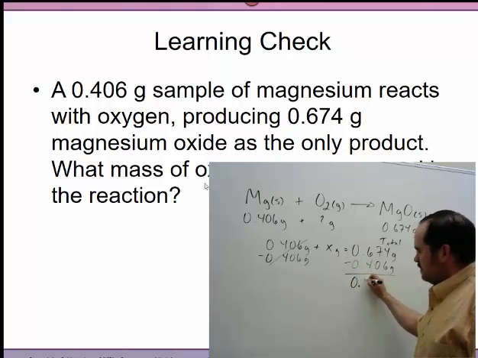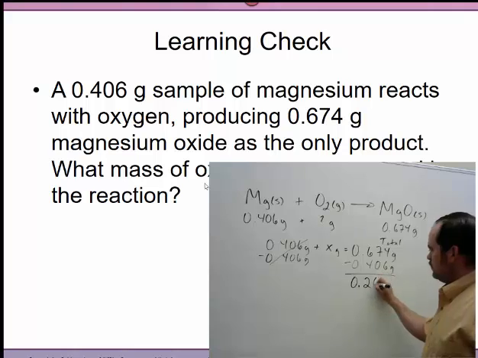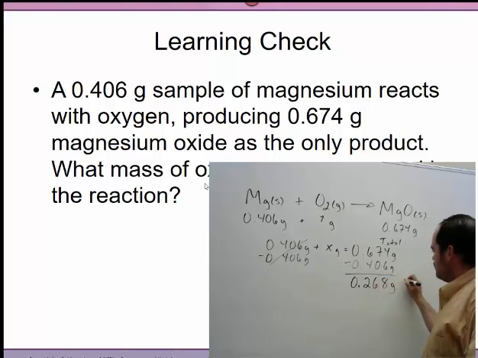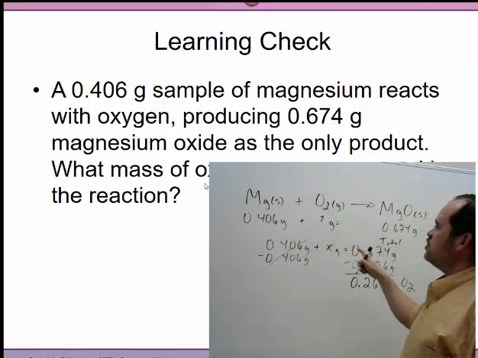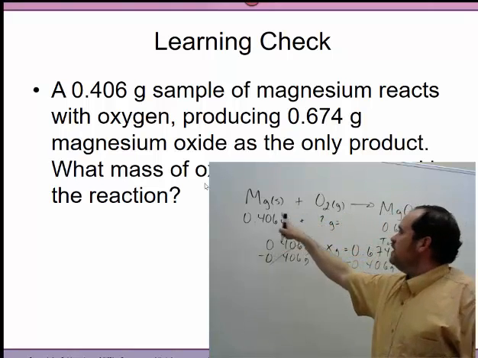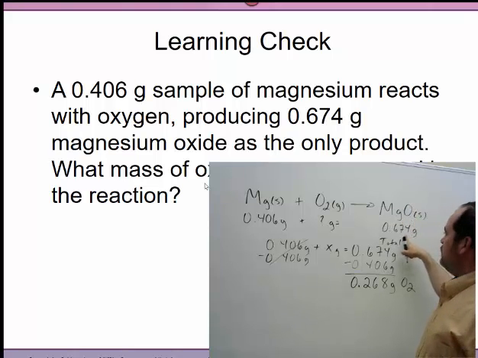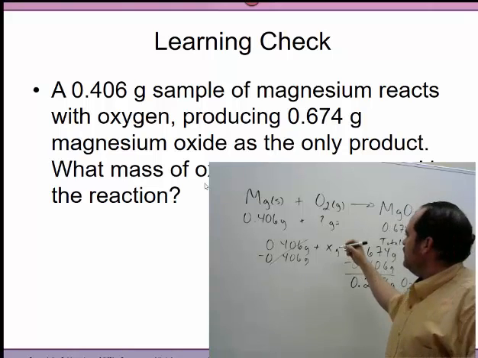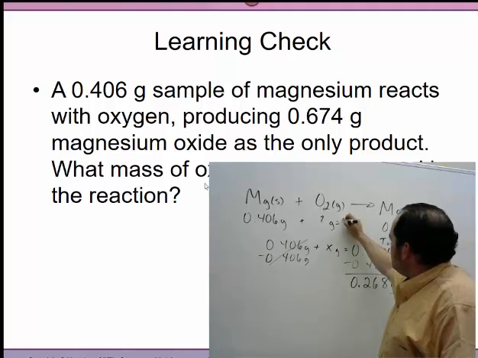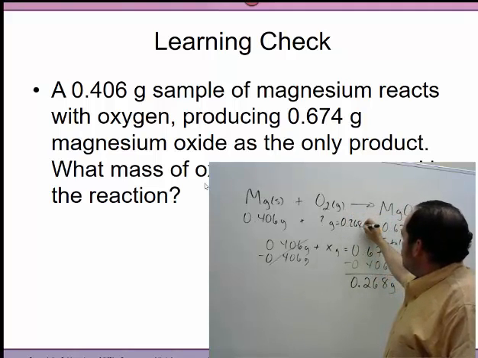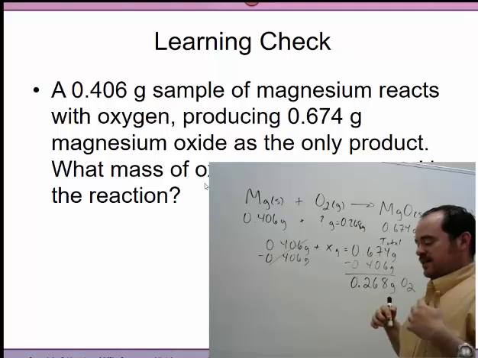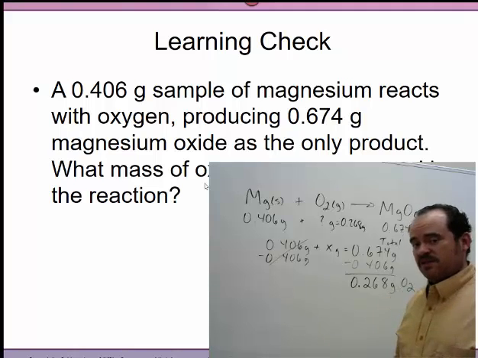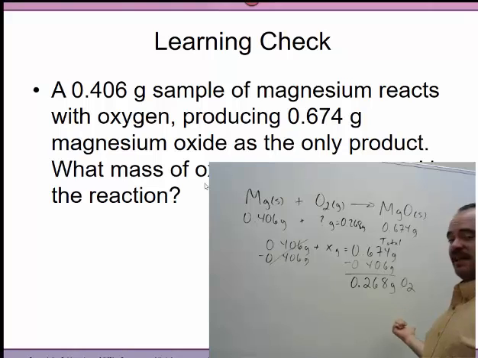So when we do that, we get an answer of 0.268 grams of oxygen. So that is how much was actually consumed along with the magnesium to make this amount of magnesium oxide as a solid. Okay, so this illustrates an example of the law of conservation of matter. Keep this in mind, please, because this is something you'll be doing constantly throughout the lecture, throughout the whole semester, as well as you'll be doing this experimentally in the lab.